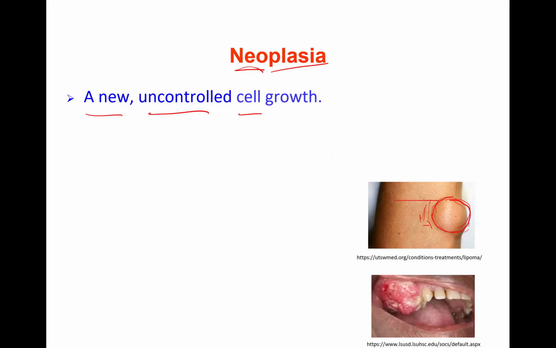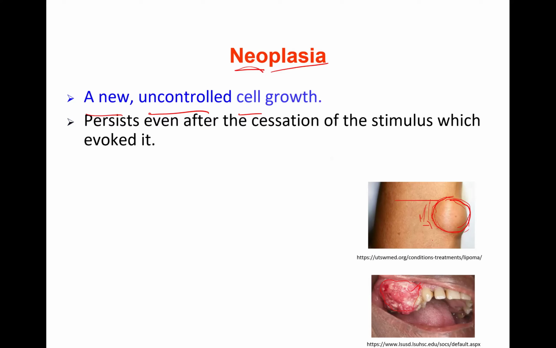Another example, an oral cavity in which there are squamous cells which have undergone mutations and are now multiplying uncontrollably, giving rise to a tumor in the oral cavity.